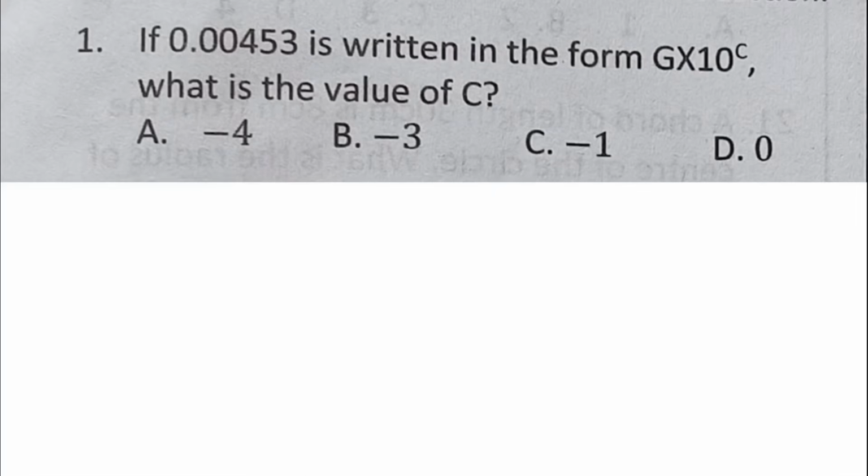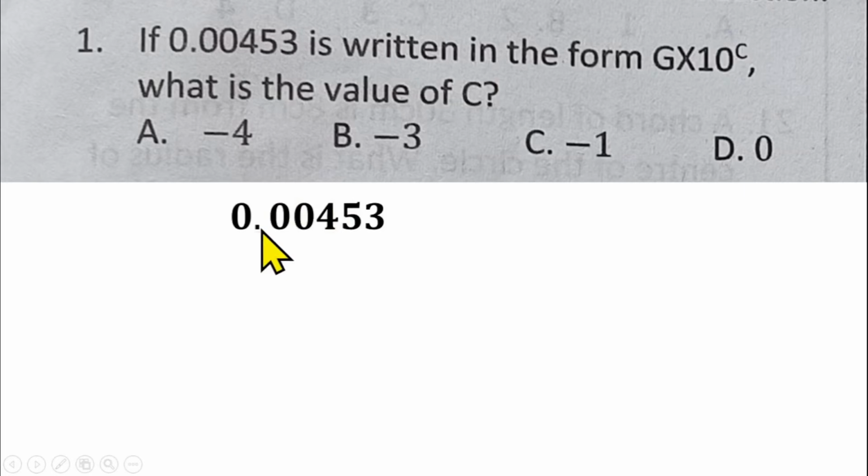The first question is from standard form. We are told that if 0.00453 is written in the form of g times 10 raised to the power c, what is the value of c? So g times 10 raised to the power c is the standard form of this number. We have to standardize it. So 0.00453, we have to write it in standard form.